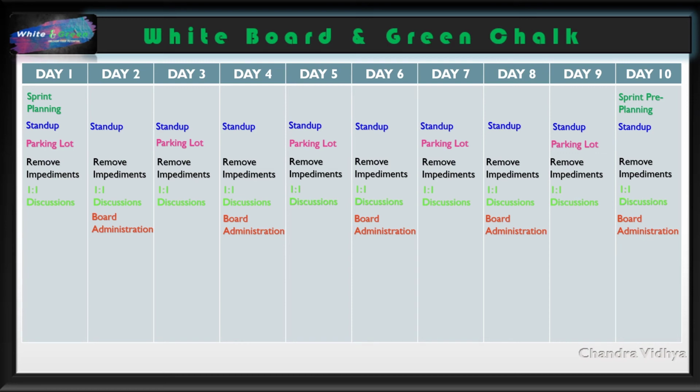Backlog refinement can be planned at least twice in a sprint. Sprint retro. This should happen in the first 2 days after the sprint completes. And we might have action items to work on, followed by the retro meeting. Scrum of Scrums. This could be a weekly connect. Process check. We can have this checkpoint twice in a sprint. Reporting. It can be a weekly activity. And sprint review. It occurs on the last day of the sprint. I hope this calendar gives you a high-level overview of a sprint in the life of a Scrum Master.